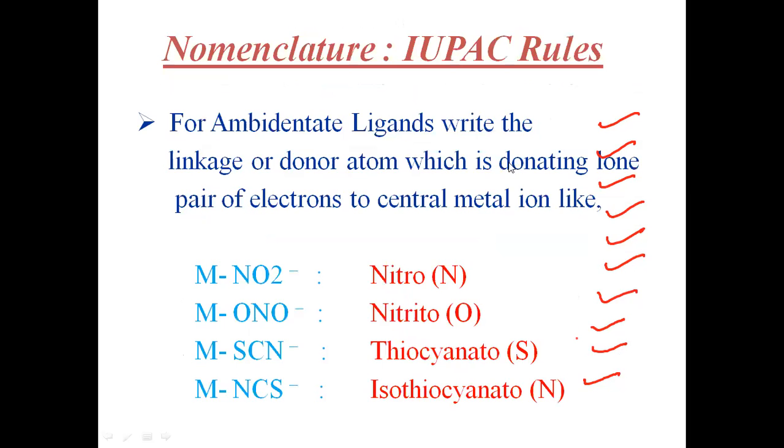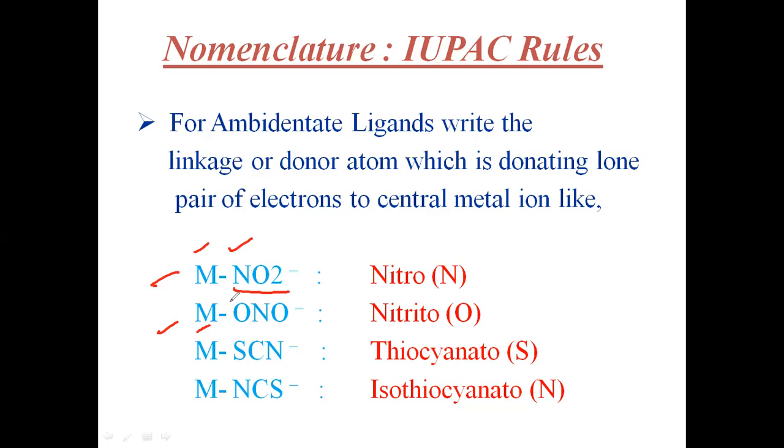Next, let us see ambidentate ligands. This is also very important. Ambidentate means, see here, the metal is coordinated with the nitrogen here, and here with the oxygen. There is no difference between these two ligands; this is NO2 and this is also NO2. But the linkage with the metal is different. Here the metal is linked with the nitrogen, but here the metal is linked with the oxygen. It is the same ligand, only one ligand. It is a monodentate ligand.